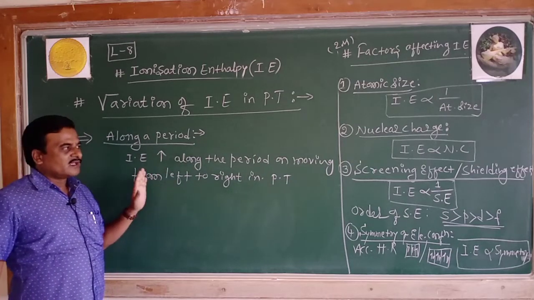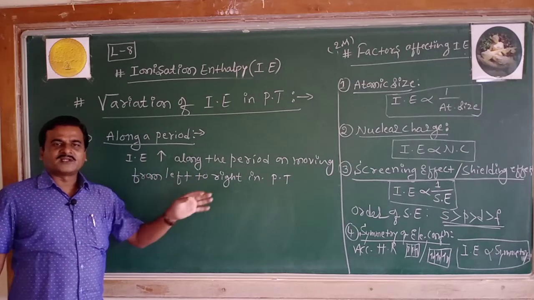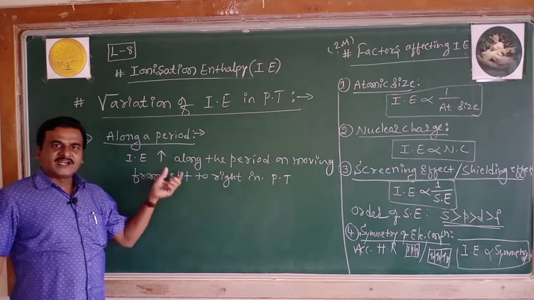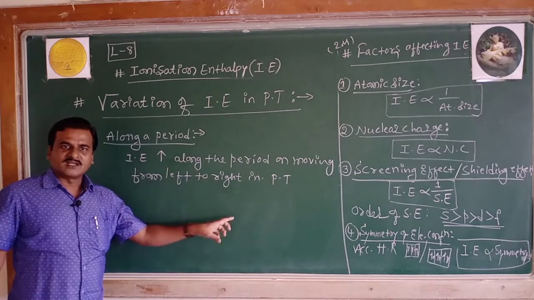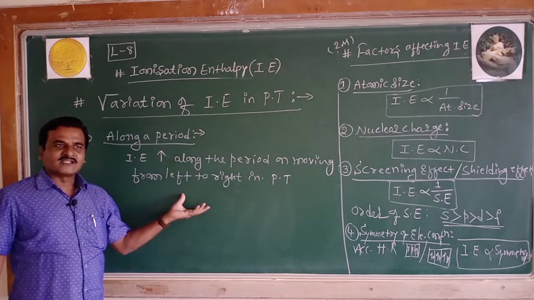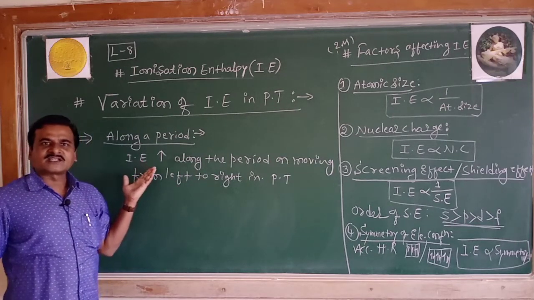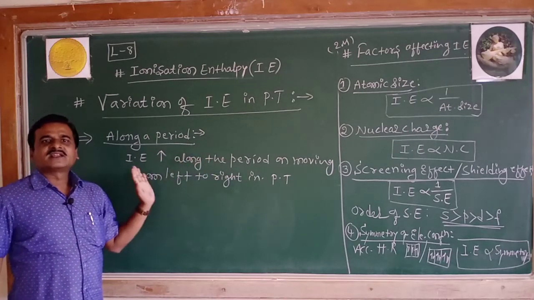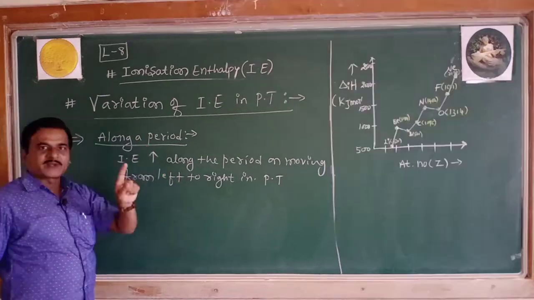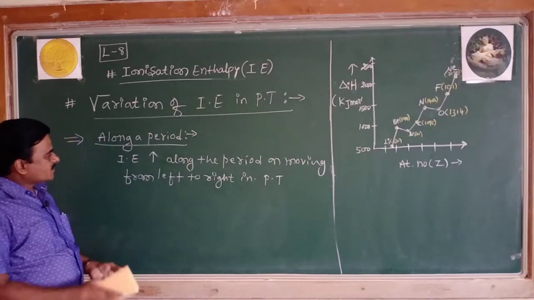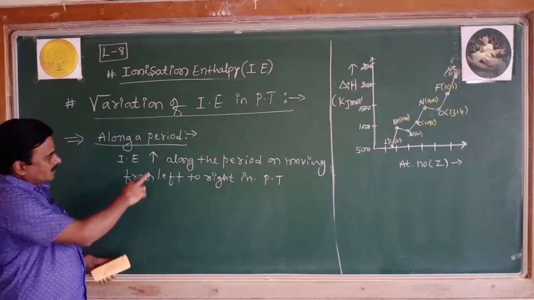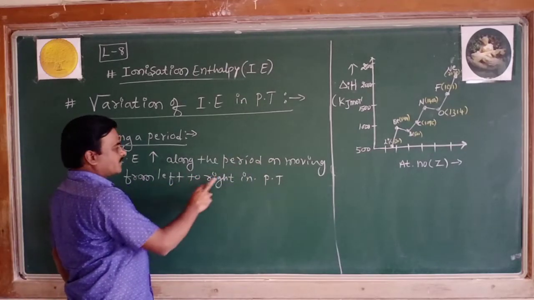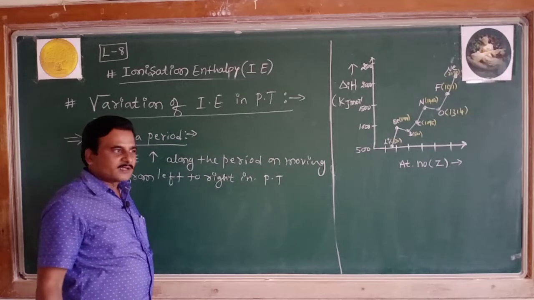On moving along any period in the periodic table, the electron is going to add to the same shell. Because of addition of electron to the same shell, the nuclear charge increases, and thereby the ionization enthalpy along the period, moving from left to right, increases.